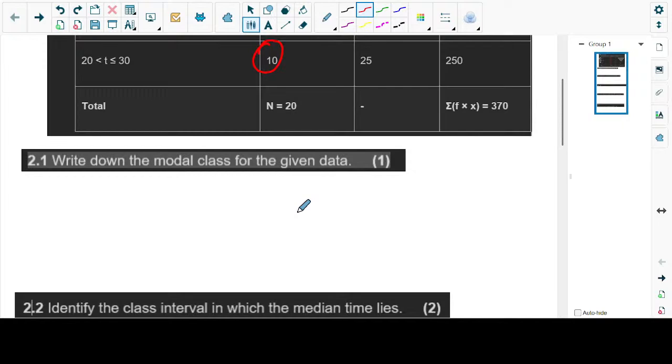Before we can talk about the modal class, chat, can you tell us what did we say was the mode? Because the modal class and the mode are exactly the same. If we can understand what a mode is, we should be able to get what a modal class is. What is a mode? Check chat if they still remember. Okay, chat. Somebody, anybody.